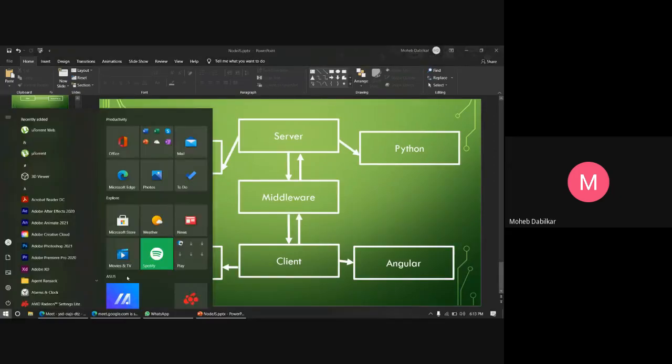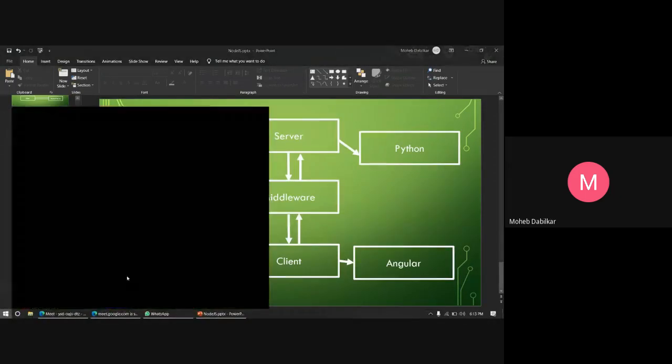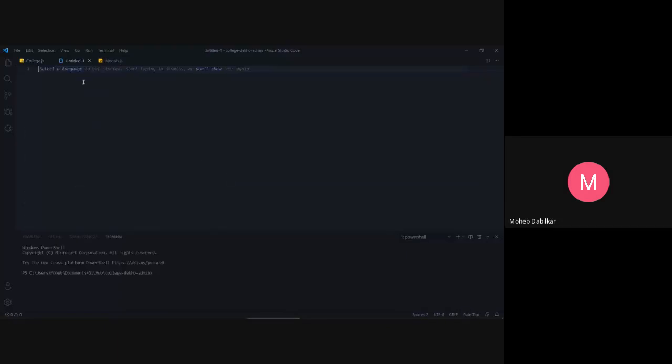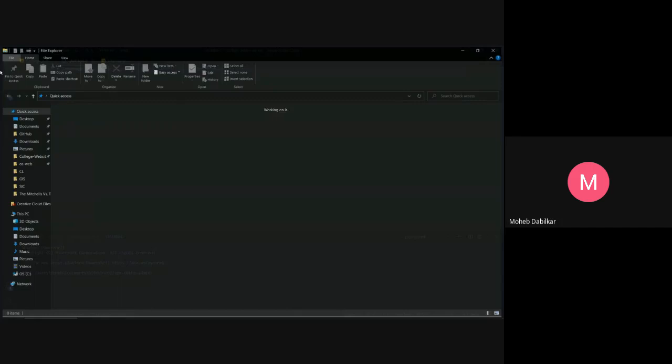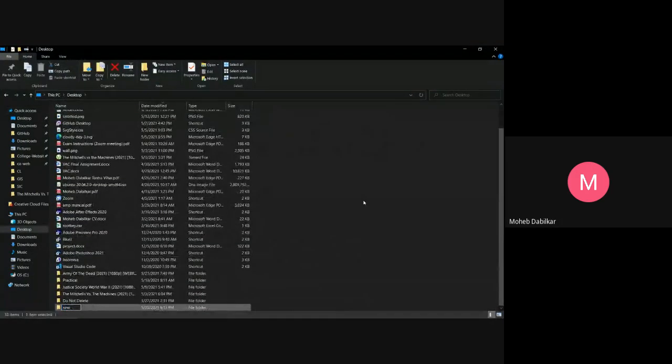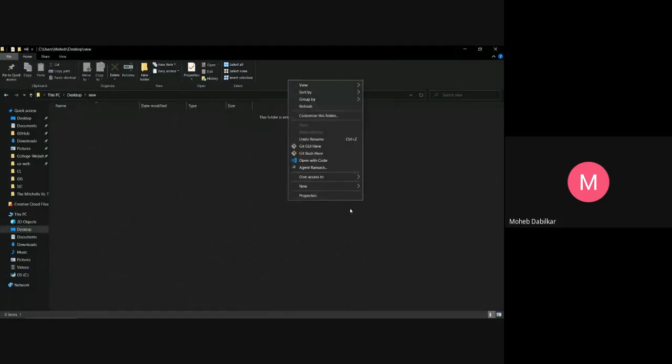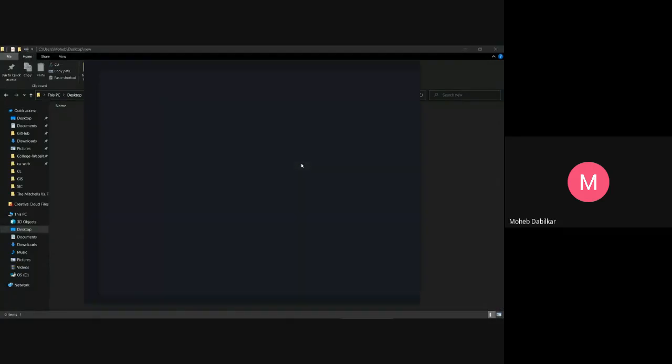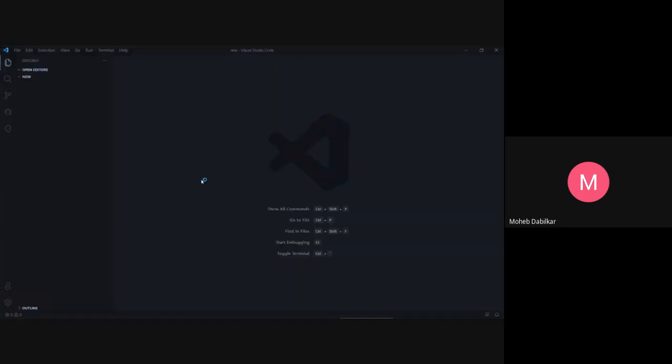Let's start with our coding now. Let's just create a new folder over here, and we will start with our basic node file. So this is your first file.